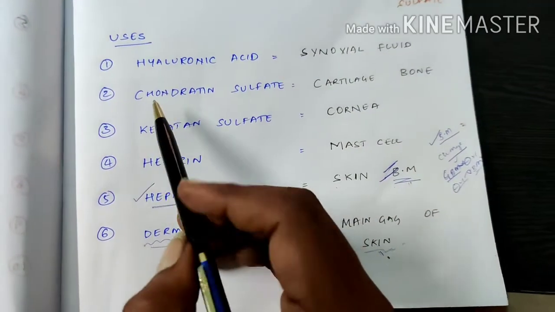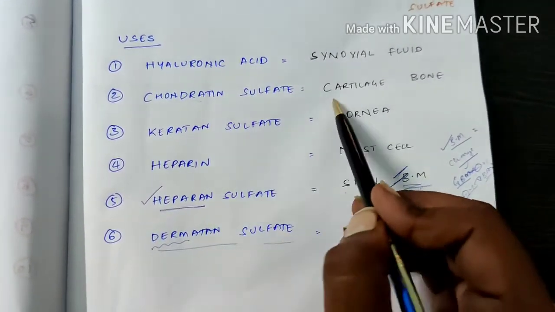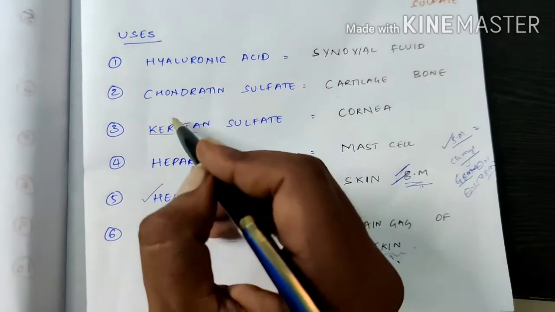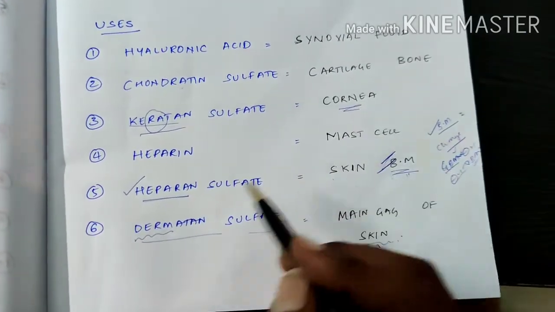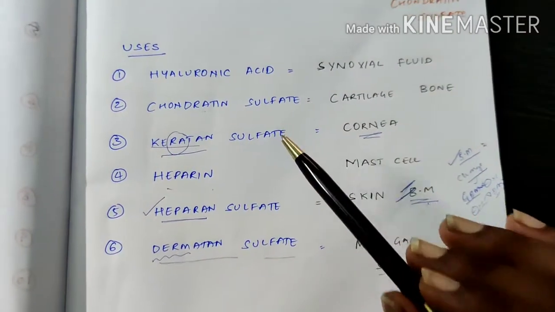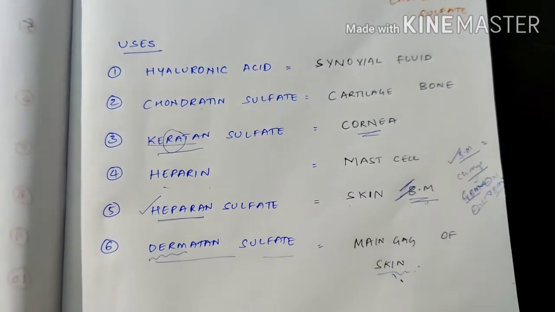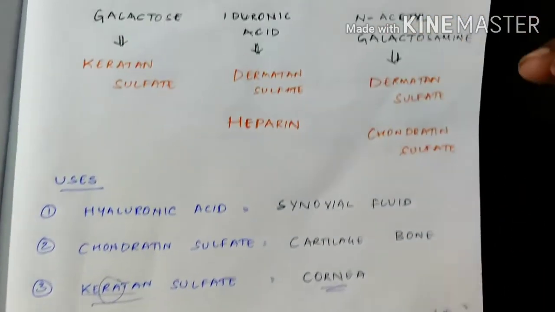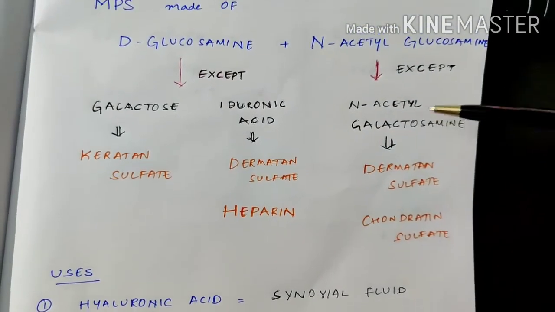And you have to remember chondroitin, cartilage; keratan, cornea; heparin, mast cell. By remembering the uses, you can now remember the components involved.